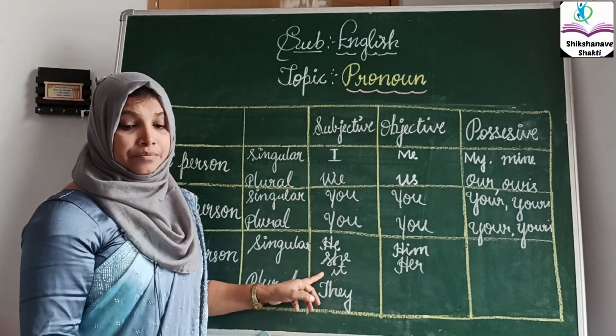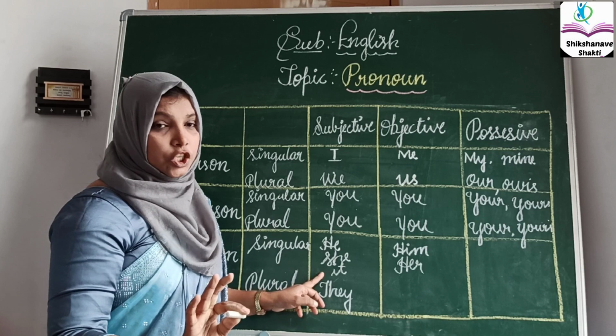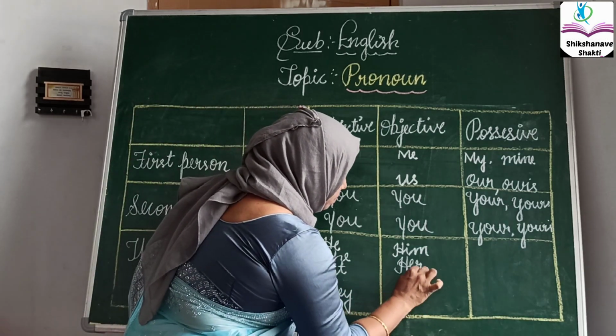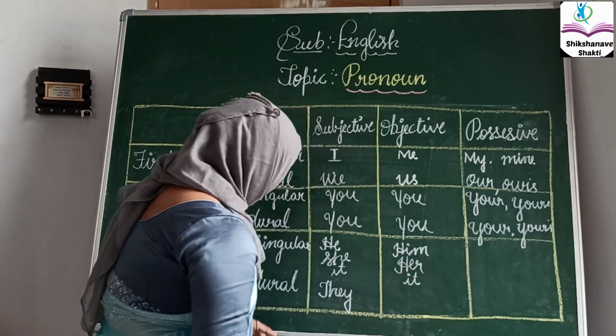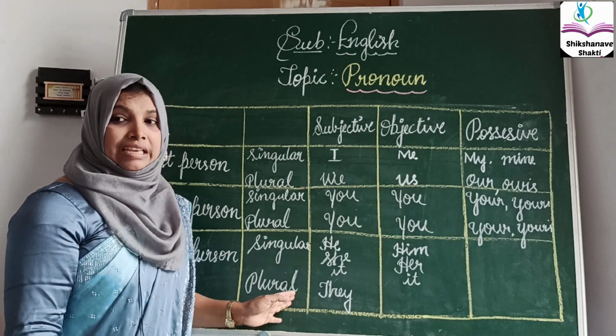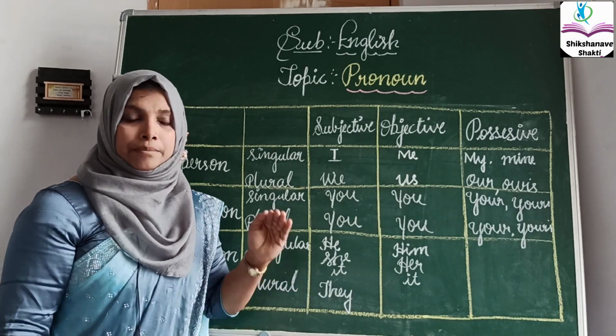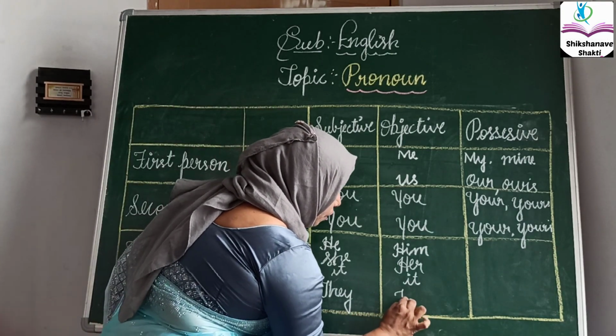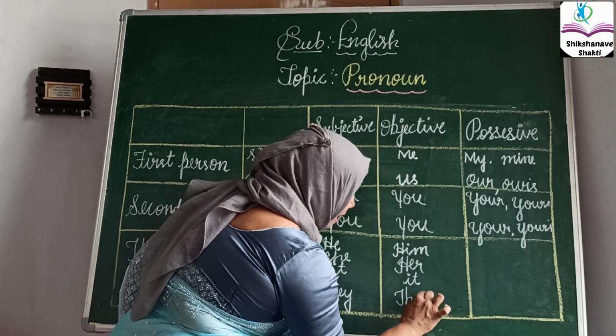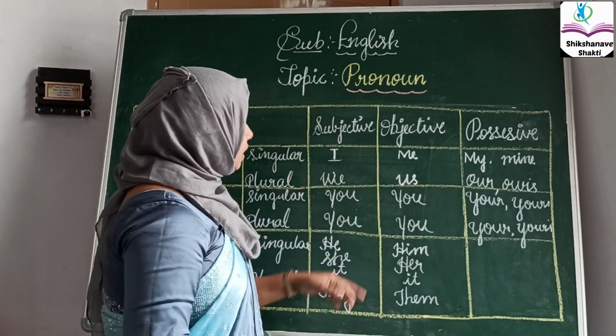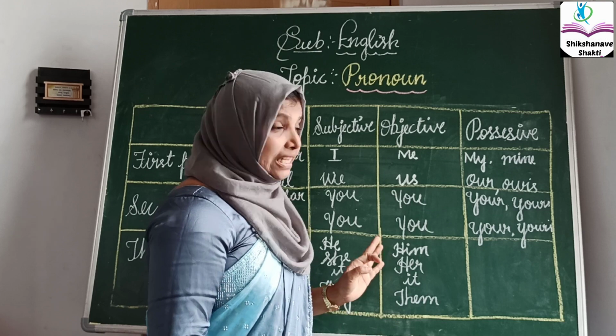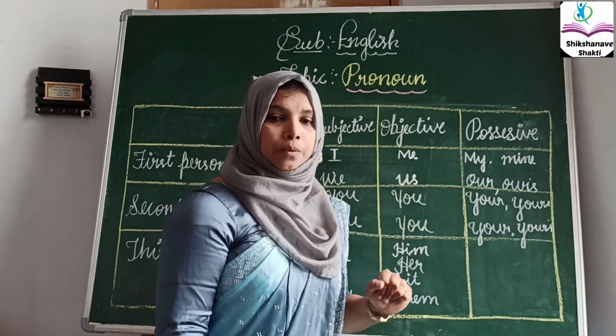Again, it will be as it is, no changes in the objective. But in a plural form, they will be them. In objective voice, let's see now in a possessive.